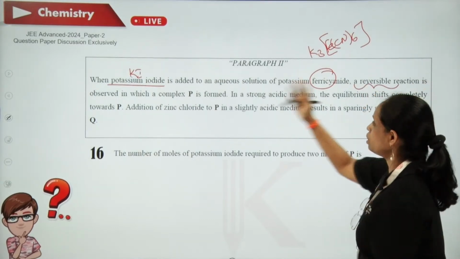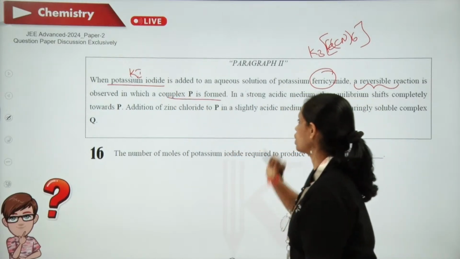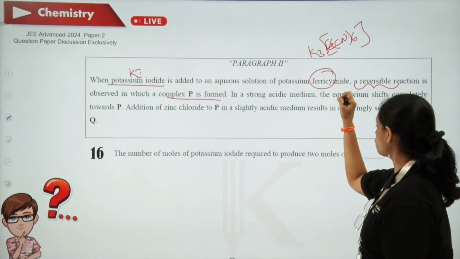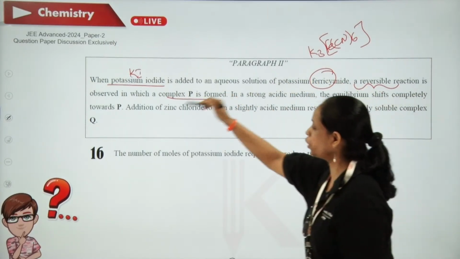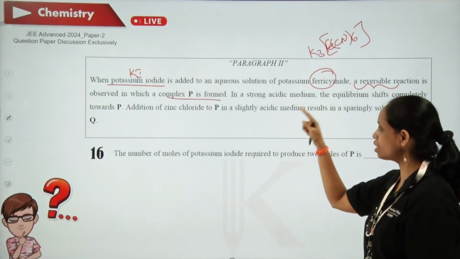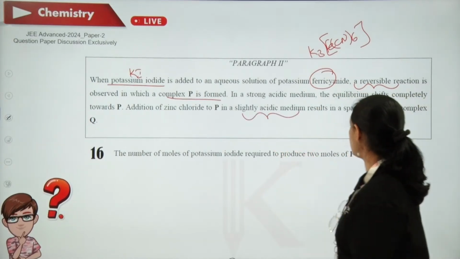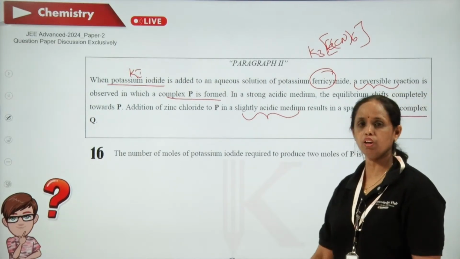A reversible reaction is observed in which complex P is formed. In a strong acidic medium, the equilibrium shifts completely towards P, that is, the product. Addition of zinc chloride to P in slightly acidic medium results in a sparingly soluble complex.